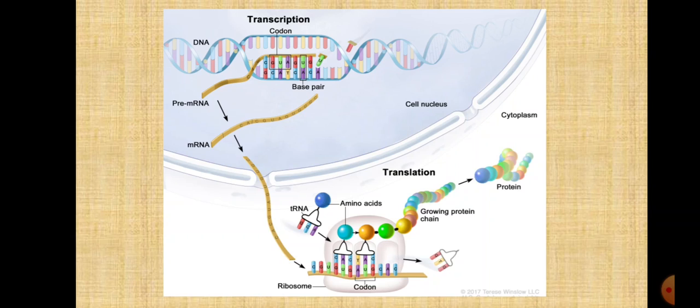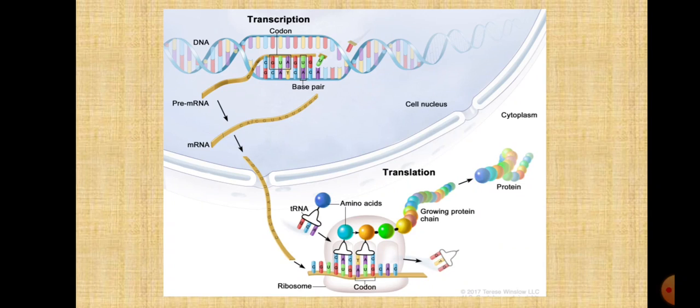Now we will start with the translation. Now each messenger RNA has thousands of triplet codons, that is the different combinations of three bases. As per the message on messenger RNA, the amino acids are supplied by the transfer RNA. Now how will this transfer RNA bond with the messenger RNA?